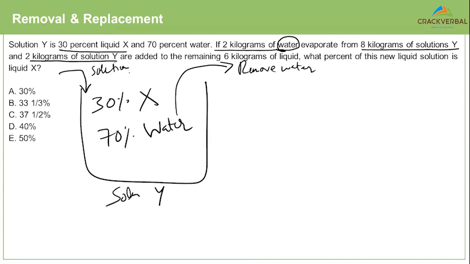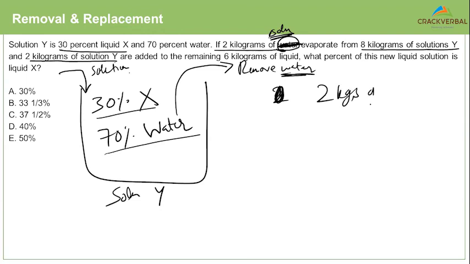When you remove a component, if you remove only one component, you're removing 100% of that. But if you're removing the solution, for example, instead of saying 2 kilograms of water evaporated, if I just said 2 kilograms of solution evaporated, can you tell me how much of X would have evaporated? How much of water would have evaporated?